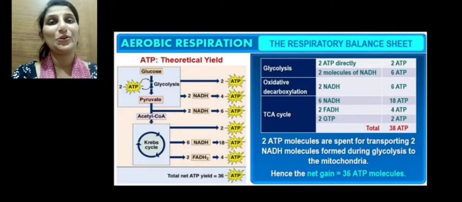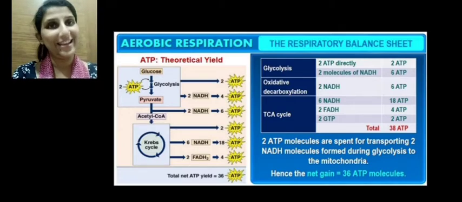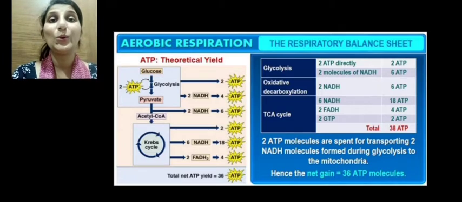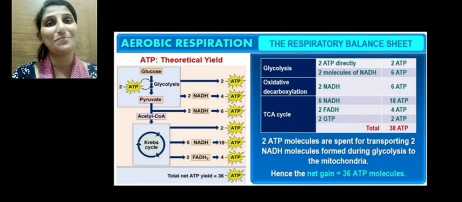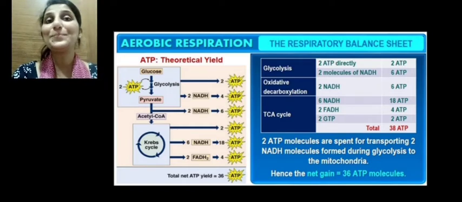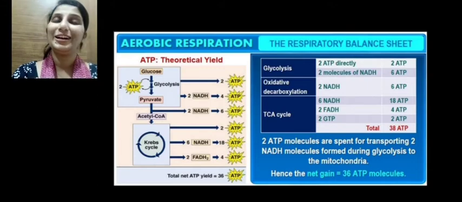Welcome to the next module on the chapter Respiration in Higher Plants. In this module, we are going to learn about a respiratory balance sheet. What is the net gain of ATP yielded after the complete oxidation of glucose?